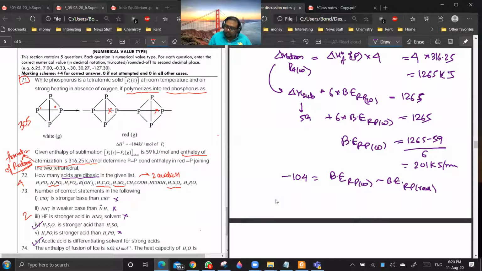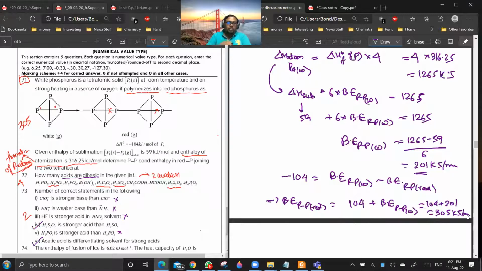So bond energy of phosphorus red is equal to 104 plus bond energy of phosphorus white. So this is 104 plus 201, which is 305.